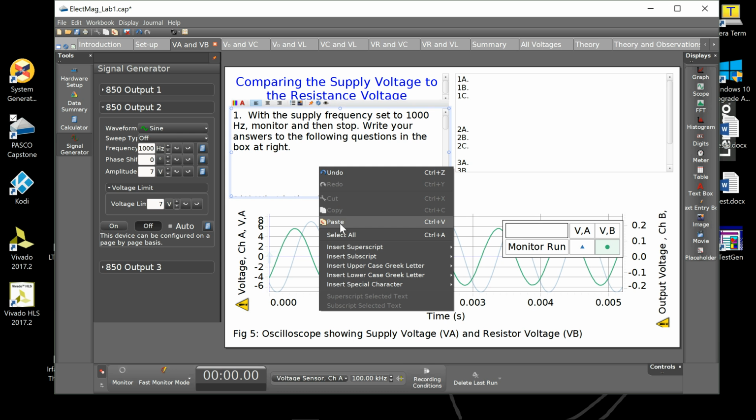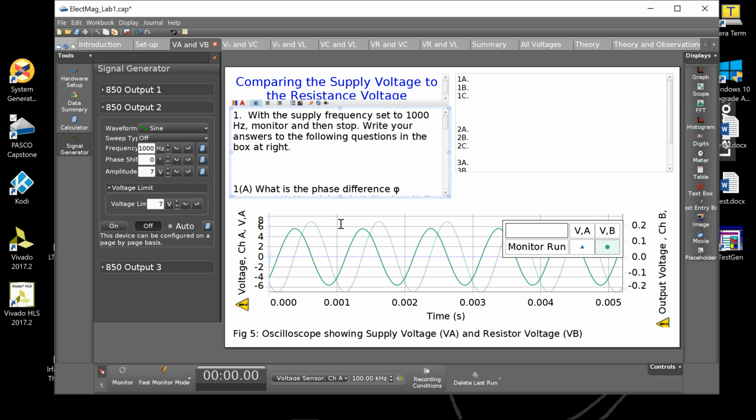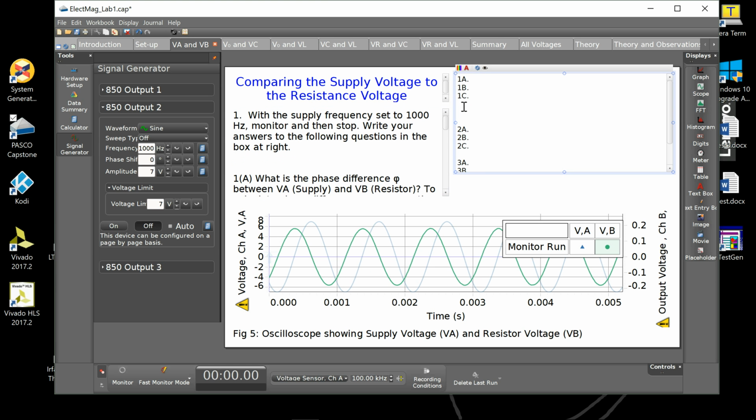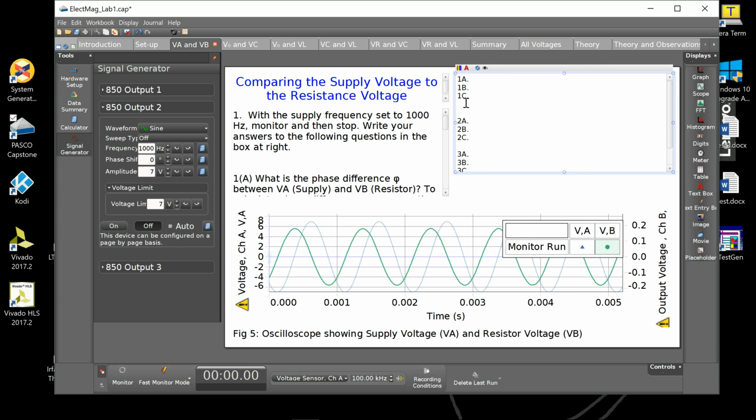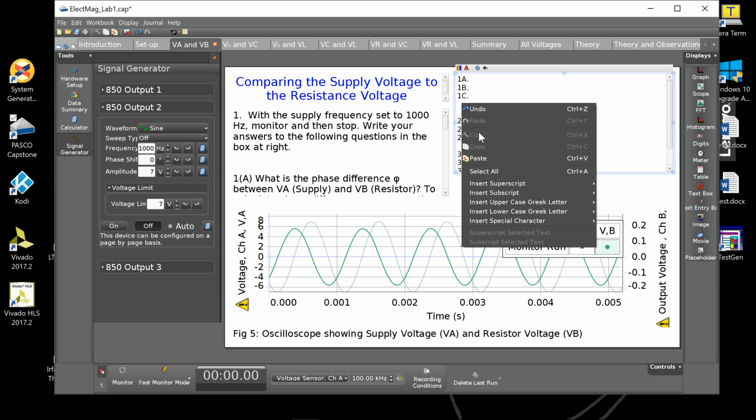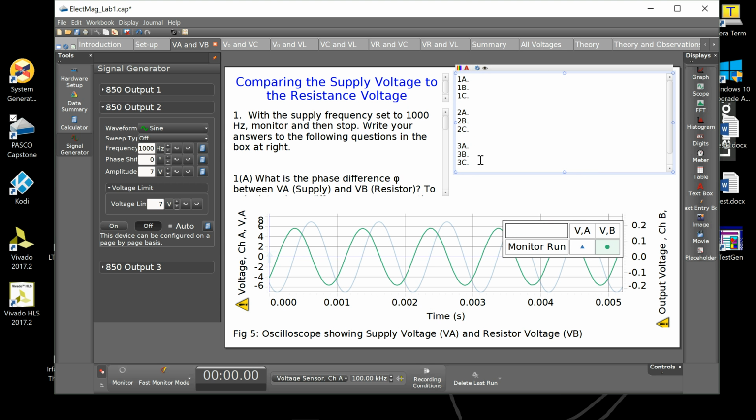Let's see what's happening here. You notice the line just shifted up. It's basically just deleted a line. Try again, and there you see it's just deleted a line. Do it on this side, the same effect. When you try to paste it, the line just gets shifted up. Do it again, and it just deletes a line. So anytime there's equation data in the clipboard, it just deletes a line in Capstone.